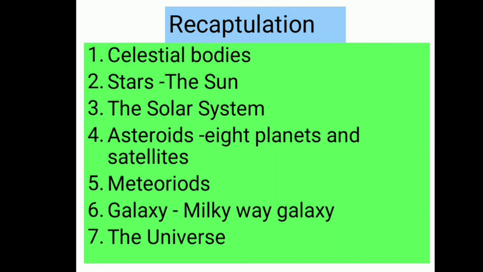Asteroids mean rocky bodies. Meteoroids also mean rocky bodies. They hit the earth and explode with light. These are called meteorites. And galaxies are huge. Millions of clustered stars are located in the universe, and one such galaxy is the Milky Way galaxy. There are millions of such galaxies that make the universe. And in this chapter we completely discussed all the contents of the earth in the solar system.